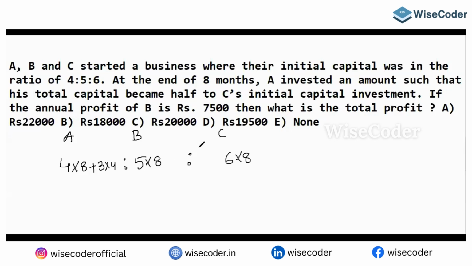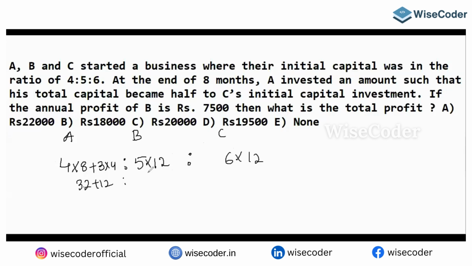So what is the point here? He is talking about the end of 8 months, and he's talking about only A. The remaining people invested the same amount for all 12 months, yes or no? So the change is only with A. Don't mess up the things. So for 12 months, if you find the ratio, 8 times 4 is 32, plus 12 is 44.